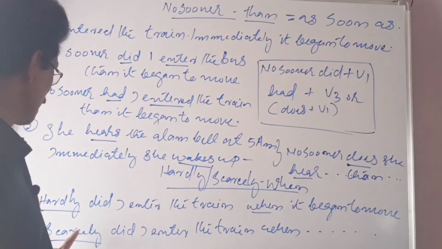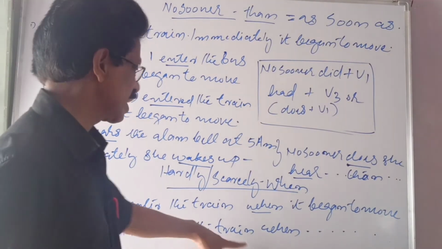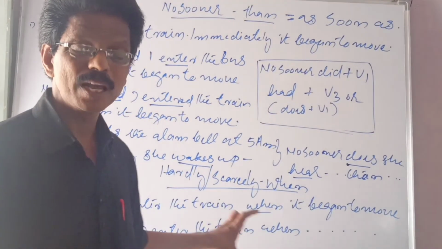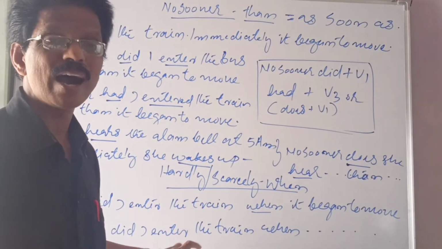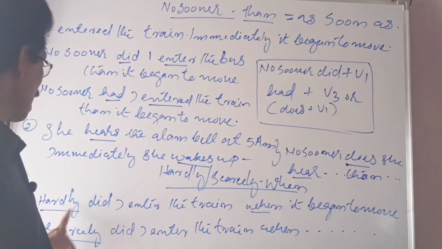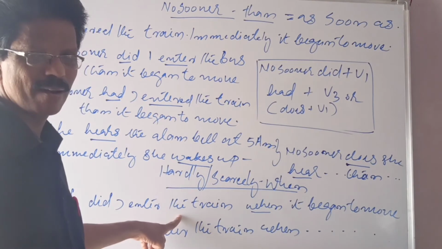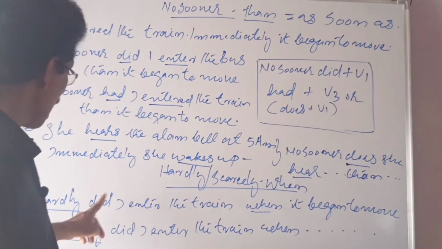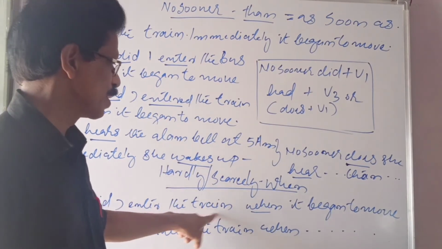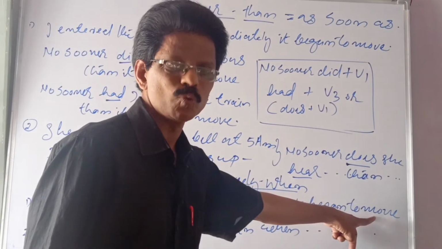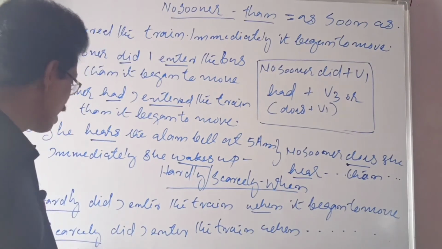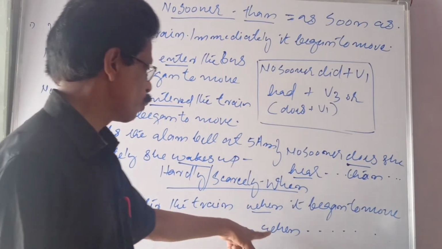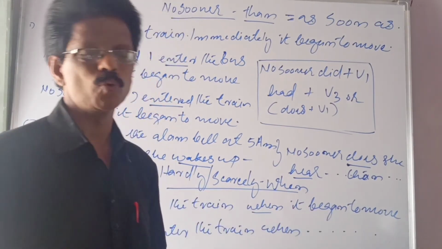Same with scarcely. Scarcely did I enter the train when it began to move. This can be rewritten using had also. Hardly had I entered the train, had plus V3. Hardly had I entered the train when it began to move, or scarcely had I entered the train when it began to move.